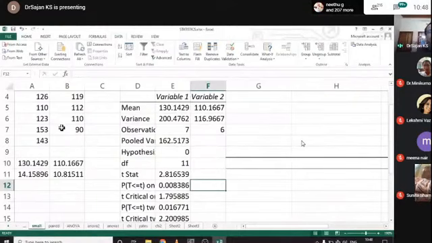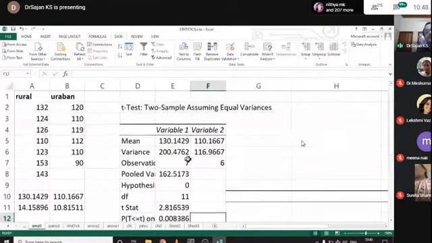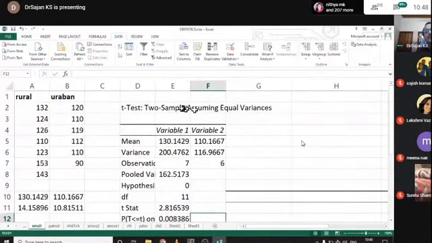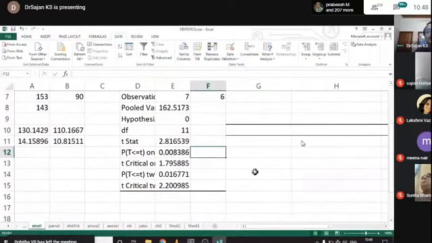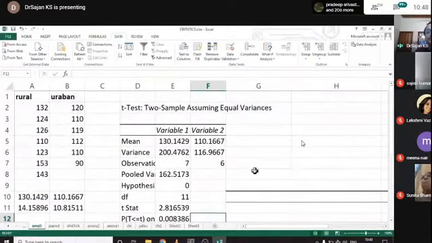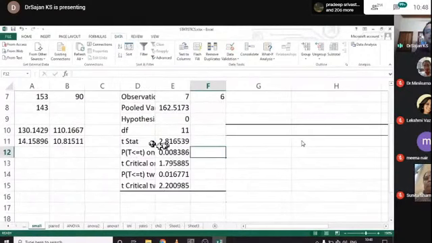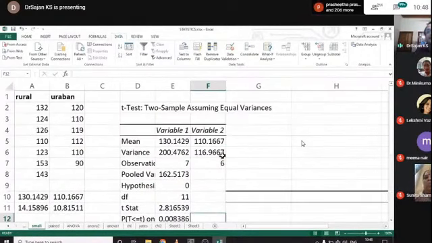And for ANOVA, what do you expect regarding the unequal variance? Here we ran the t-test for two samples assuming equal variance. What might be the result for unequal variance? There will not be much change in the t statistic. We can just test for that also here. Again, click on this data analysis.